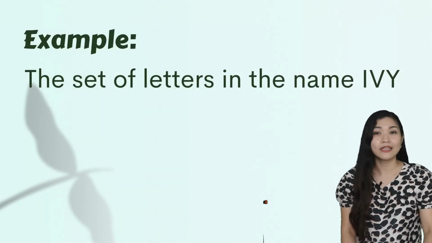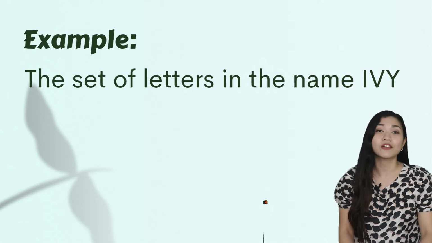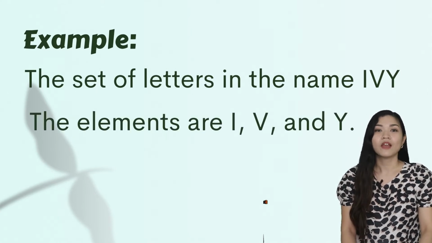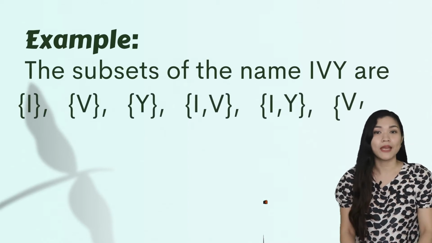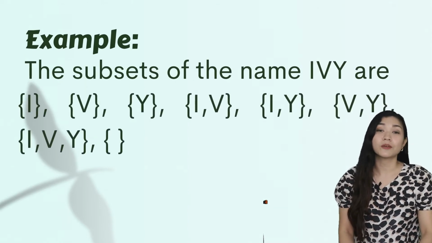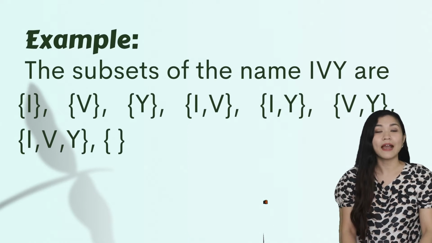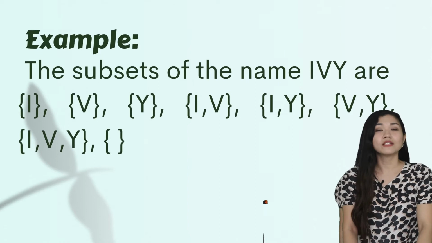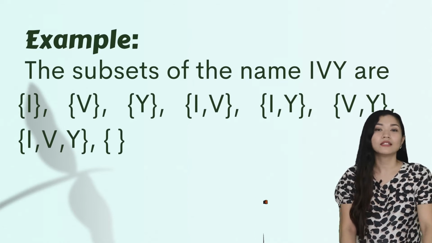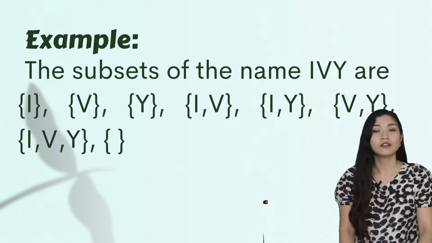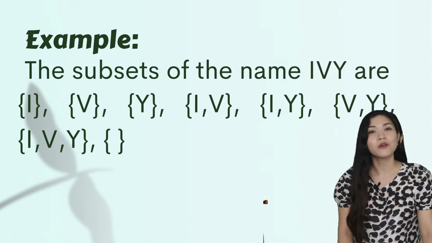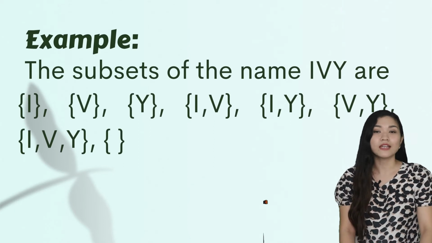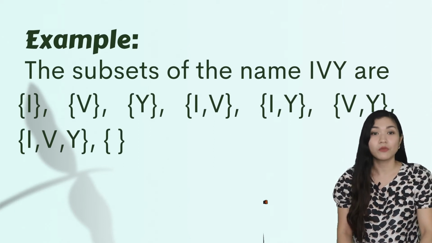Another thing, my name, Ivy. The set of letters in the name Ivy are I, V, and Y. I, V, and Y are elements. These are the subsets of the name Ivy: the set that contains I, the set that contains V, the set that contains Y, the set that contains IV, the set that contains IY, the set that contains VY, and the set that contains IVY.